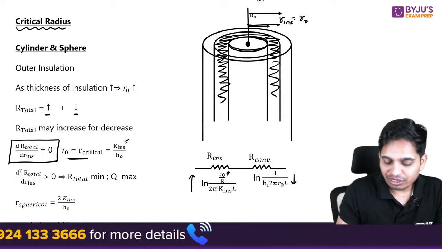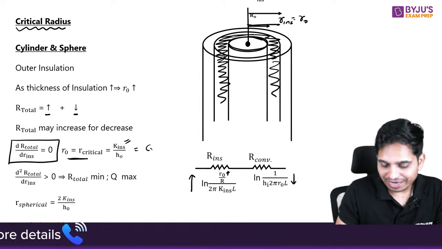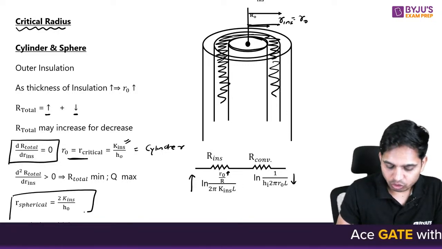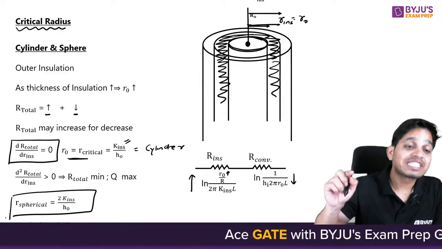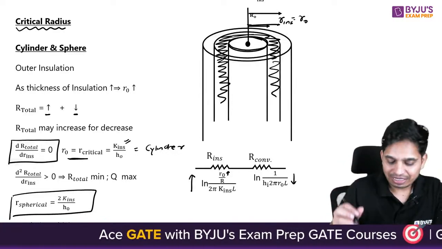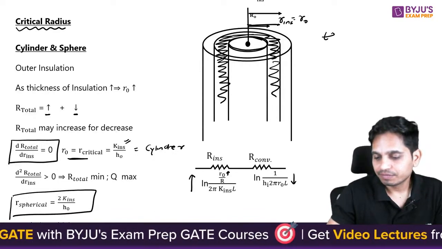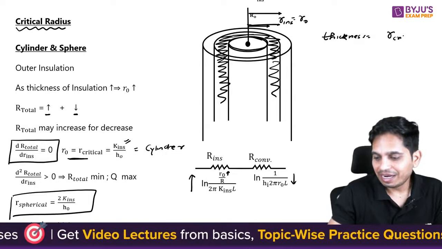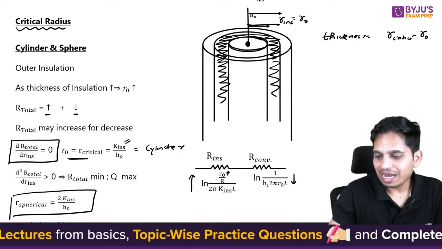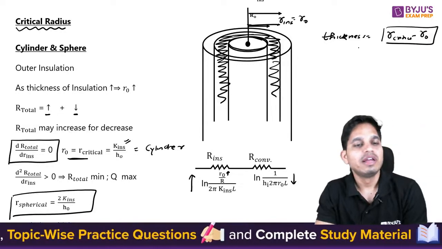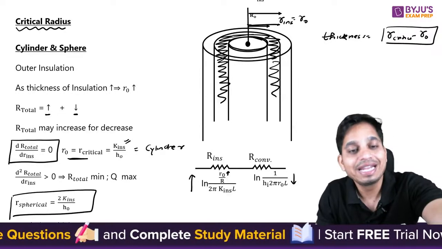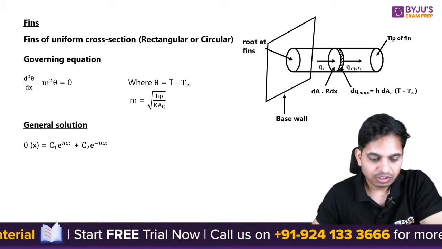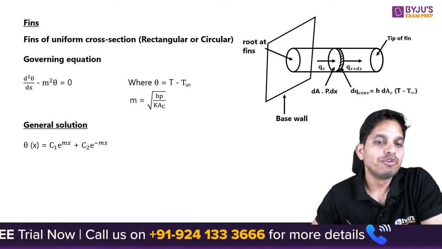So R critical is K insulation by H naught for cylindrical case, and for spherical it is 2K insulation by H naught. And when they ask thickness, then you need to find out R critical minus R out. That you can write to find out critical thickness. ठीक है, clear है? चलो, now let's go with fins.